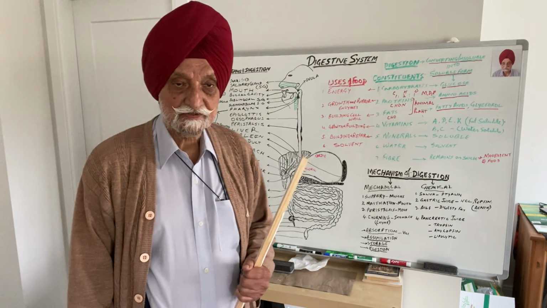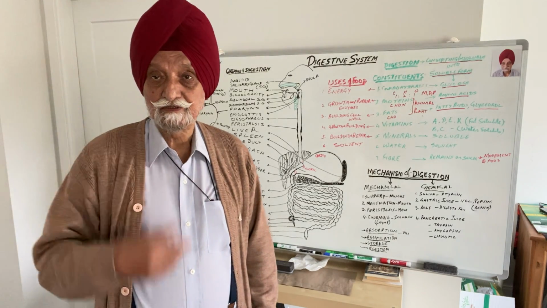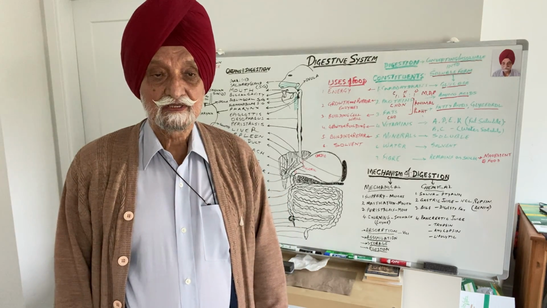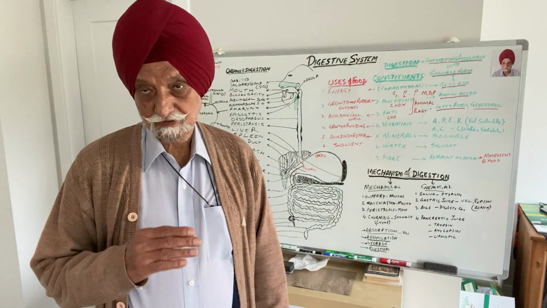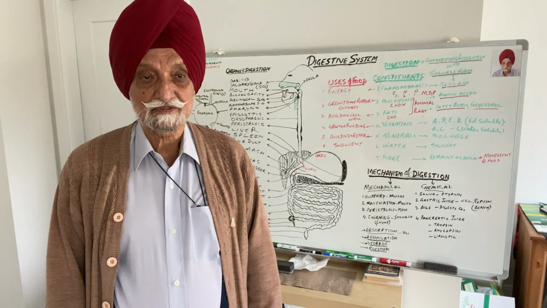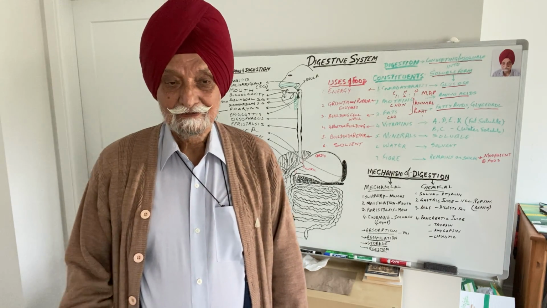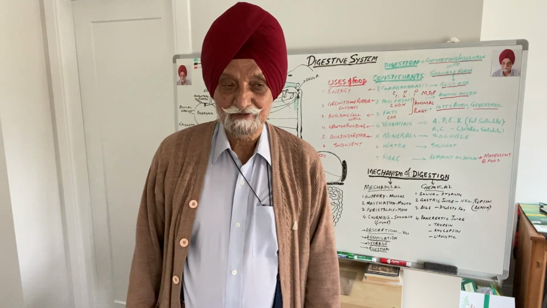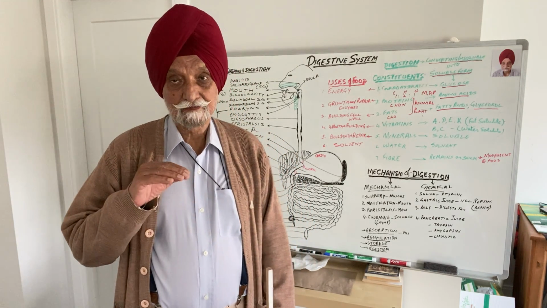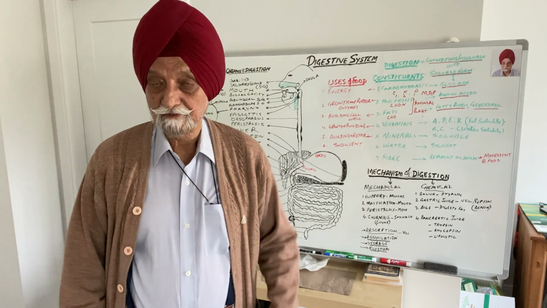Now, as you know, we have started with biology, and I have already given you characteristic features of living things. And living things are animals and plants. We'll be starting with animals first. And among animals, I'm sure human being is the one with which you are familiar. So I'm starting with human biology, with which you are quite familiar.